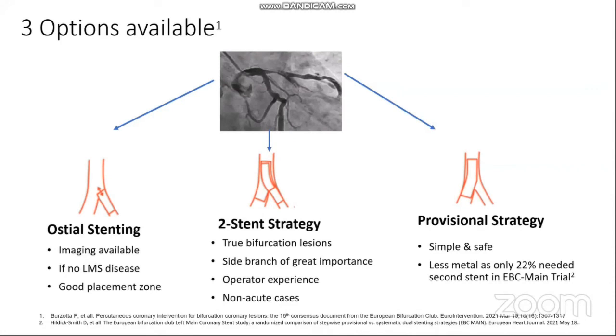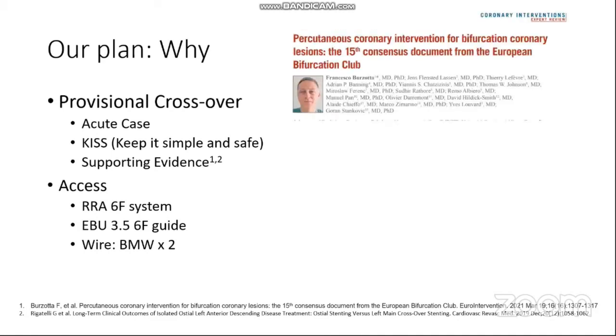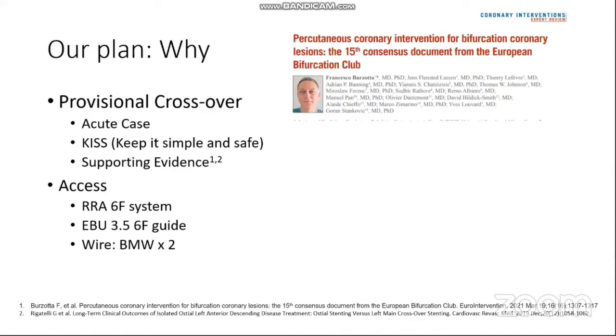The two-stent strategy is usually reserved for true bifurcation lesions. The third option is provisional strategy, which usually ends up in a single stent. We chose provisional crossover stenting because it was an acute case and we wanted to keep it simple and safe. For provisional crossover strategy, there was some supporting evidence, and the main one is the latest EBC consensus document, which says that the vast majority of patients only need provisional crossover stenting.